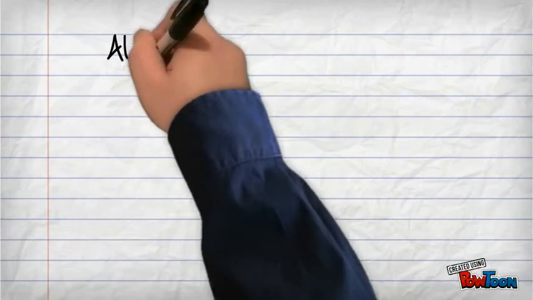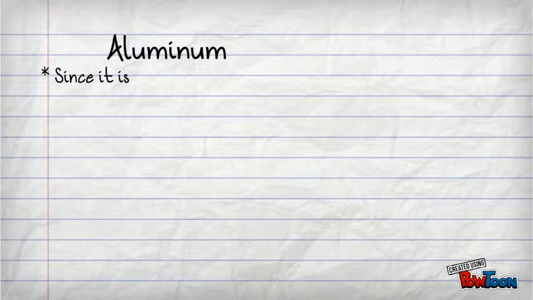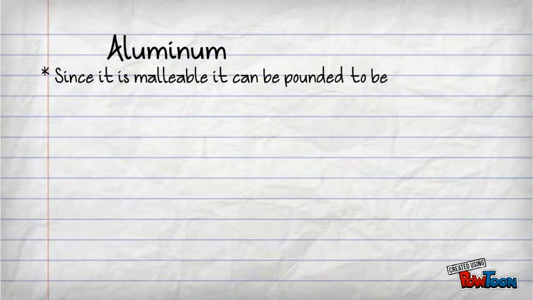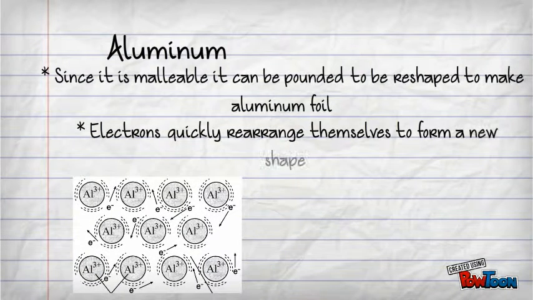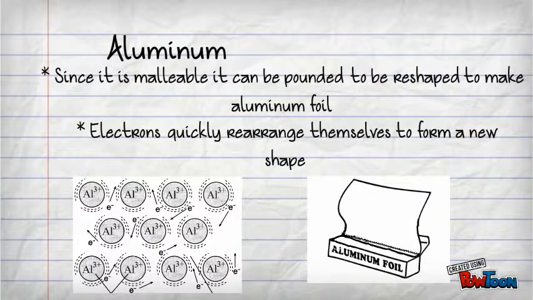Aluminum is another metal that can be used to make aluminum foil. Aluminum, since it is malleable, can be reshaped by being pounded. When aluminum is hammered into thin sheets, the electrons quickly rearrange themselves to form a new shape, and this is due to the metallic bonding, which allows electrons to move freely to rearrange.